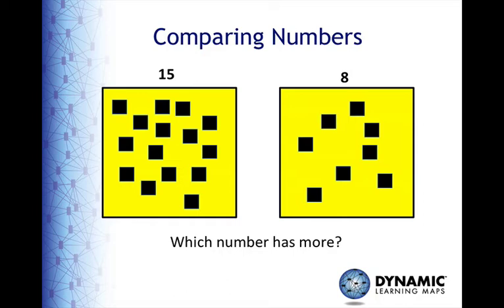In this module, we are moving from composing and decomposing numbers to comparing numbers, but it's an artificial sequence. These concepts can be intertwined. For example, let's look back at the problem 15 minus 8. At the beginning of the lesson, a teacher may choose to start by having students compare the numbers to figure out which is more, and then move into composing and decomposing the number 15, finding the answer, and then going back to compare the answer with the number 15.